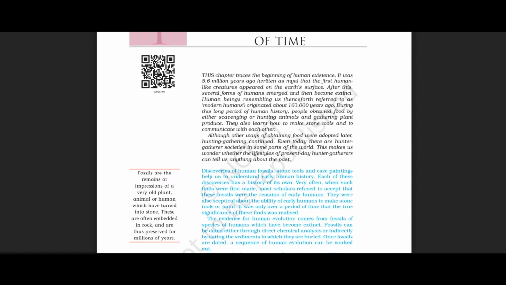And this makes us wonder whether they can tell us about the lifestyle of hunter-gatherer societies in the past. But they can't, because they have a different trait. Nowadays human beings have intelligence, but in olden days they didn't have such intelligence, right? It is a common thing you can understand by using your intelligence. So I hope you understand the second paragraph also.